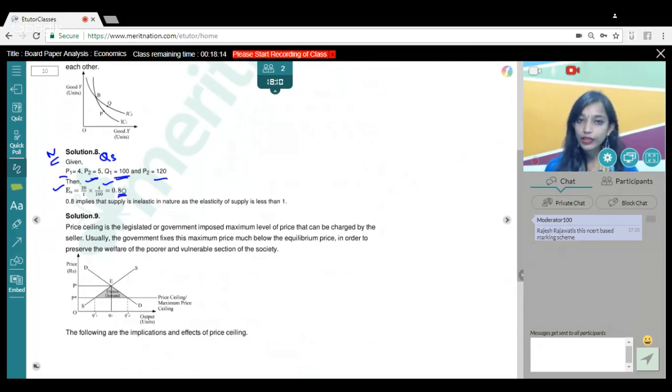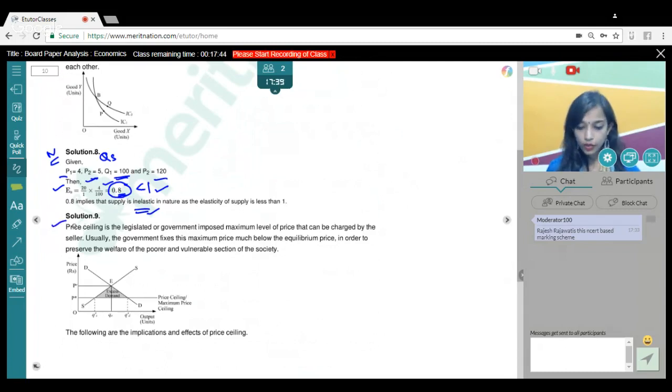And we also had to explain, guys, we not only had to find the elasticity of supply, but we also had to comment on the elasticity. So obviously, we know that elasticity is less than 1. So we can say that, yes, elasticity of supply is inelastic in nature because it is less than 1. And we know 1 is unitary elasticity and more than 1 is elastic. So obviously, the supply is inelastic in nature. So you have to write this particular solution in question number 8.